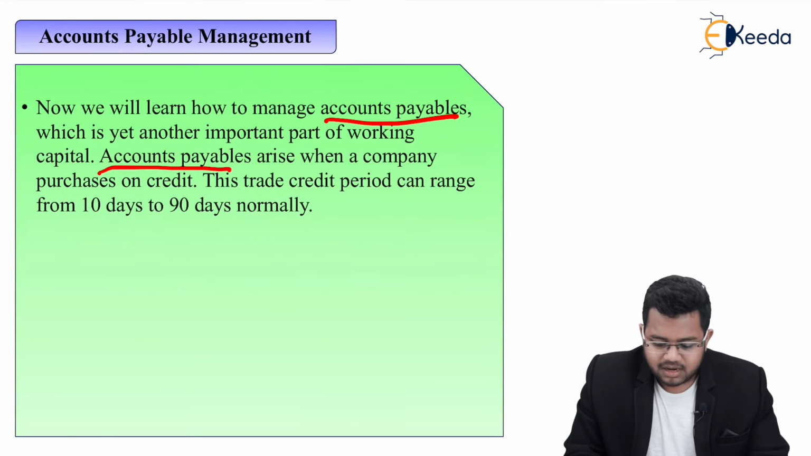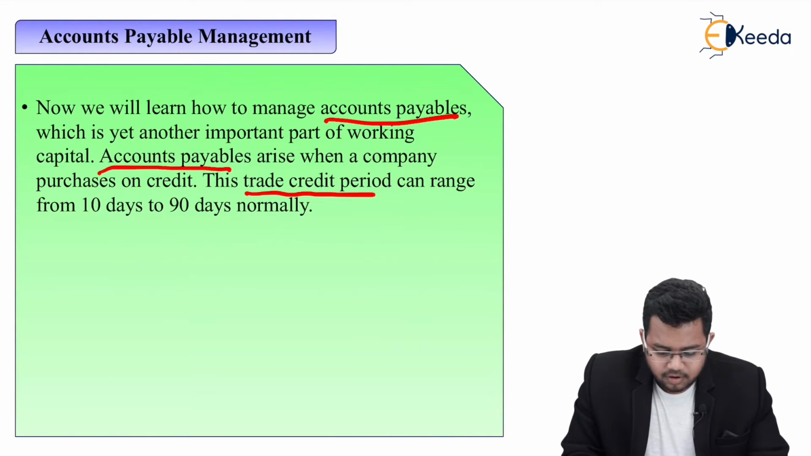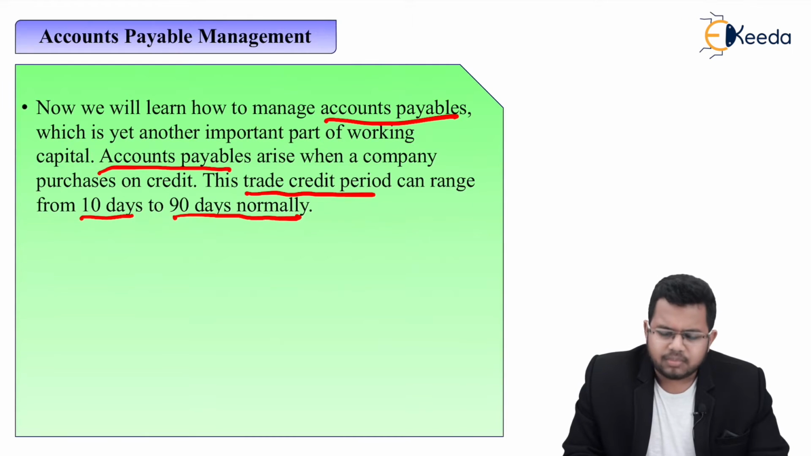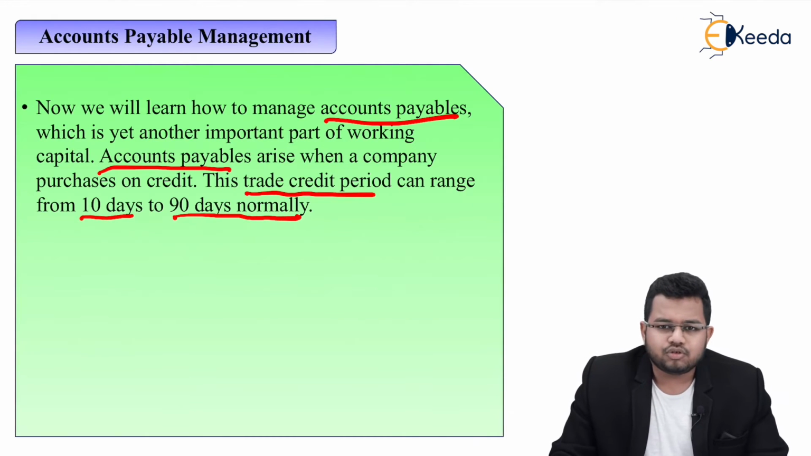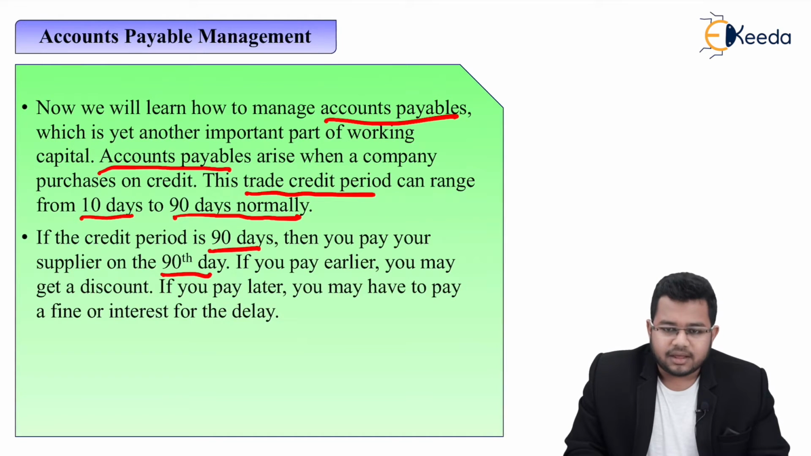Accounts payables arise when a company purchases on credit. So if I'm purchasing my raw material, whoever gives me credit, that is known as accounts payable. Now this trade credit period can range from 10 days to 90 days normally. It can be more or less, but usually you will get a trade credit period from 10 days to 90 days. If the credit period is 90 days, then you pay your supplier on the 90th day.